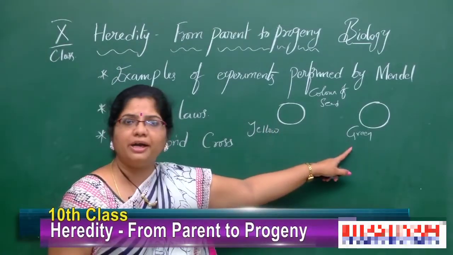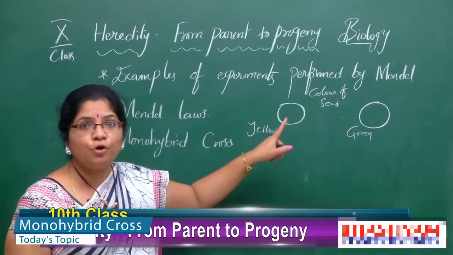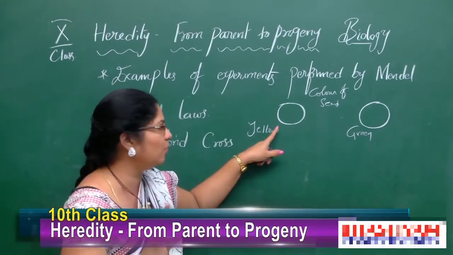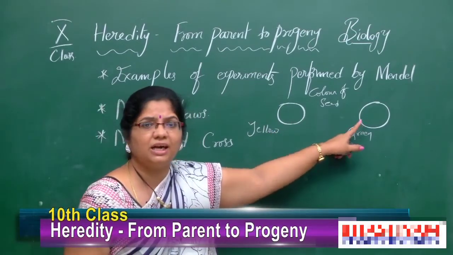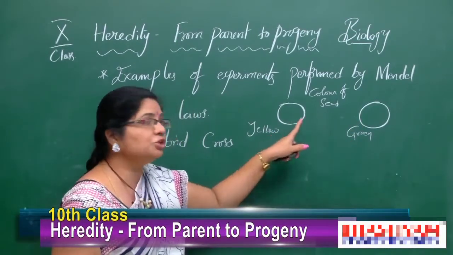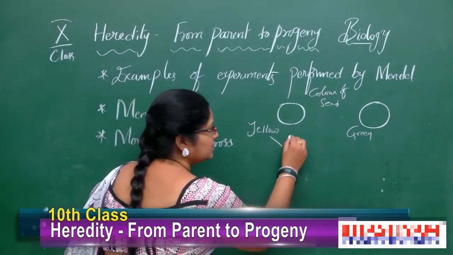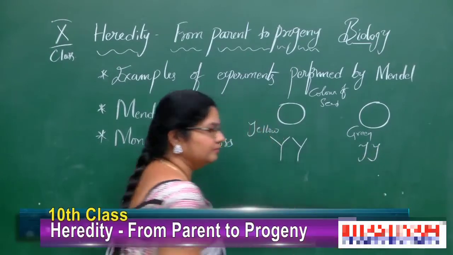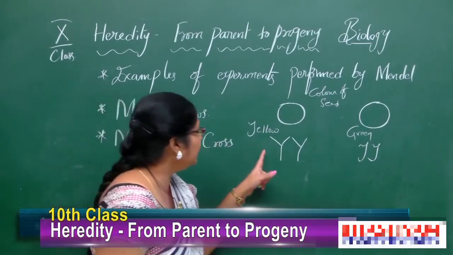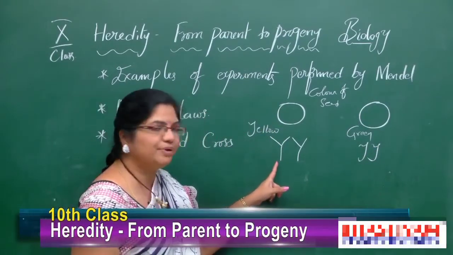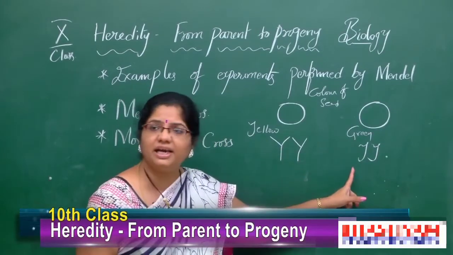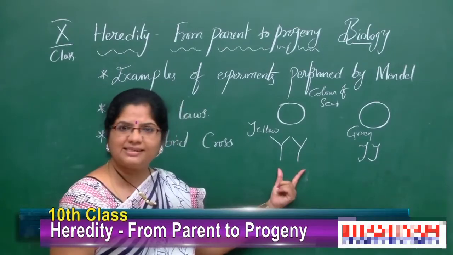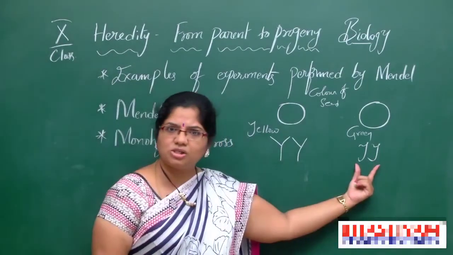These 2 are pure breeds. To exhibit the yellow color, 2 alleles are important. To exhibit green color, 2 alleles are important. Those 2 are similar. So, here I am showing with letters. Yellow color I indicated with capital Y and green color with small letter y. These 2 alleles are similar. These 2 alleles are also similar.